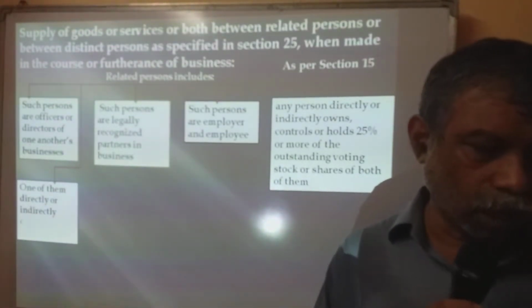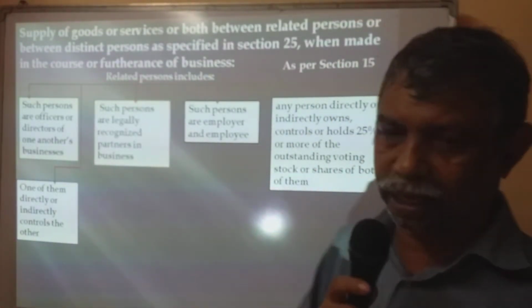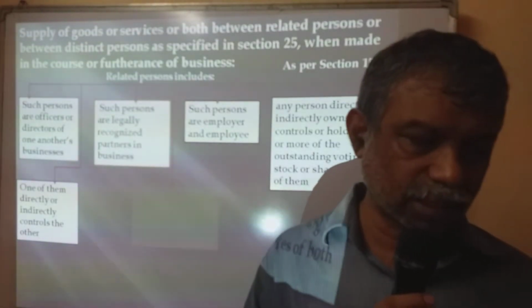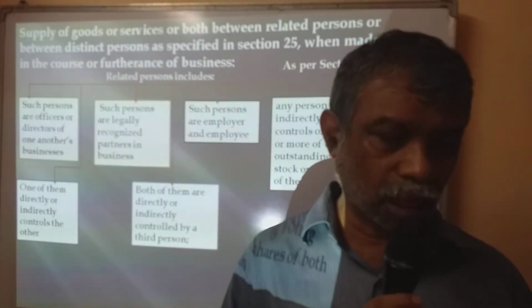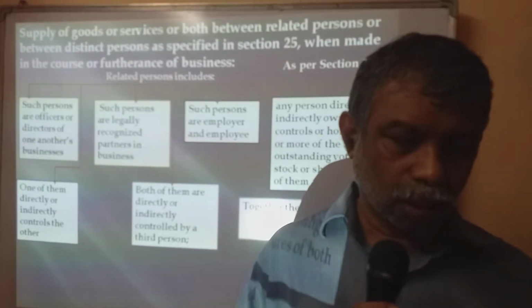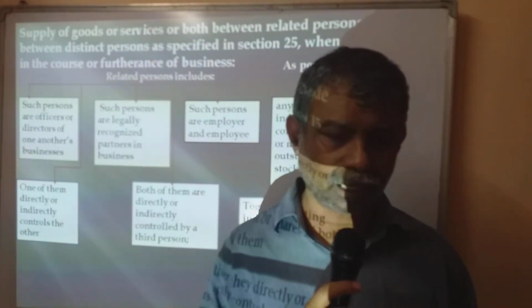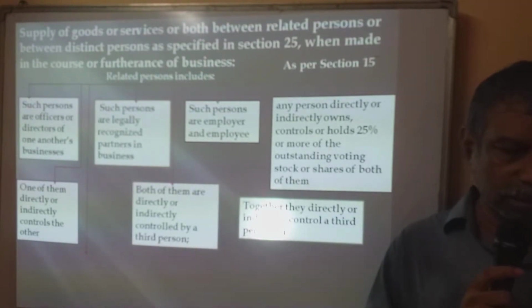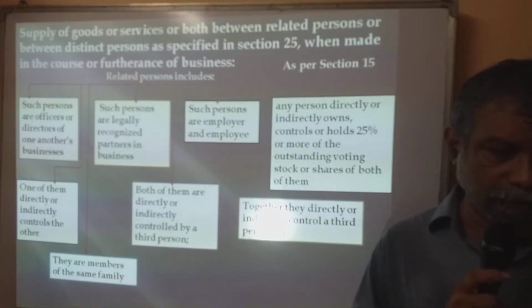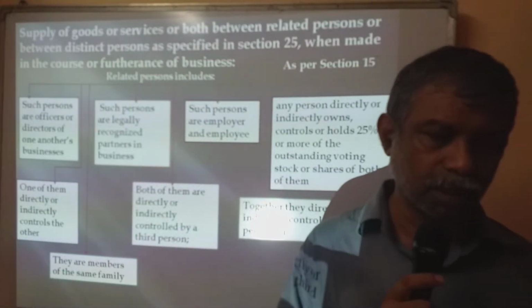One of them directly or indirectly controls the other. Next, both of them are directly or indirectly controlled by a third person, or together they directly or indirectly control a third person. Clear? Okay. Then they are members of the same family. These are related persons. So a transfer between them is called supply of goods, and it attracts GST.